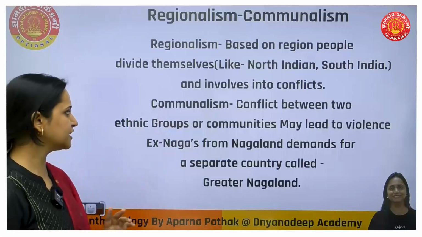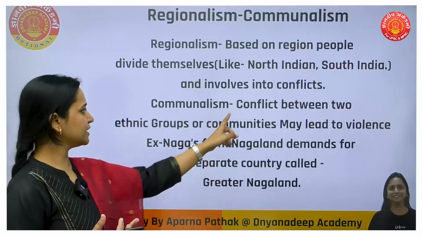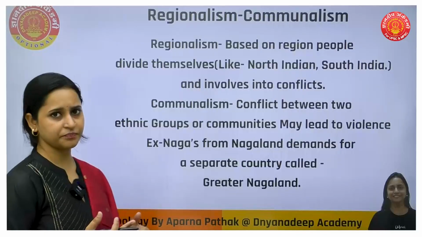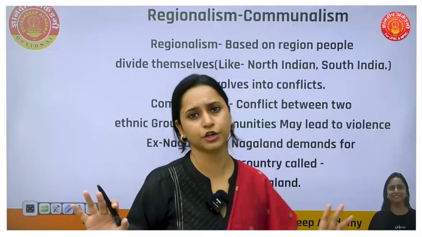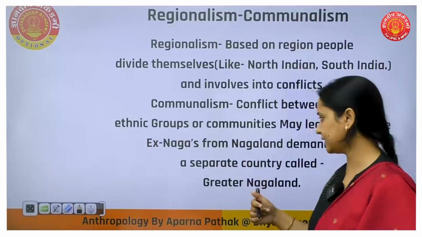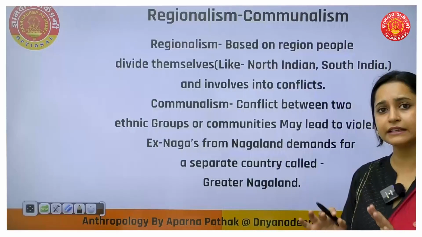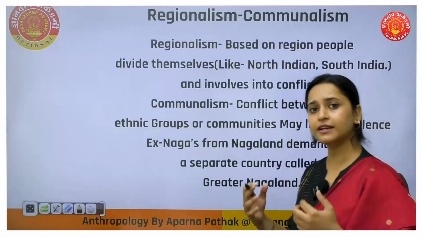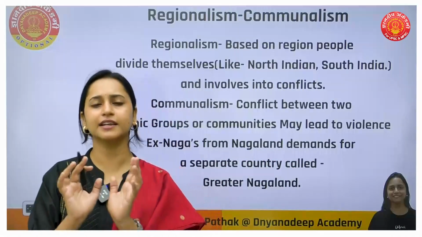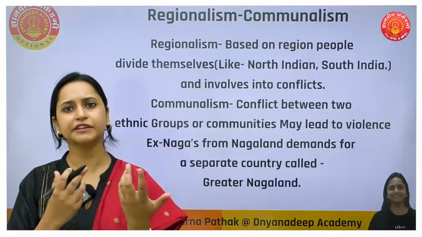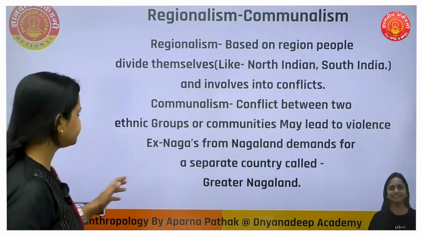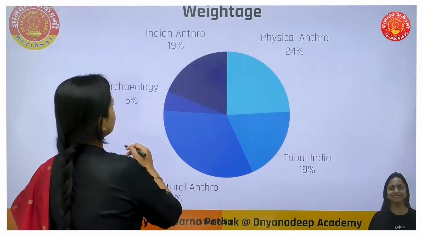Again we have communalism. So what is communalism? Communalism is conflict between two ethnic groups or communities that may lead to violence. Okay, different community or ethnic groups. I'll give an example. Nagas are from where? From Nagaland. So Nagas from Nagaland are demanding a separate country, greater Nagaland. So that community is creating violence, they are always having conflict and violence. That is a part of communalism. Okay, so till now it's clear, right?